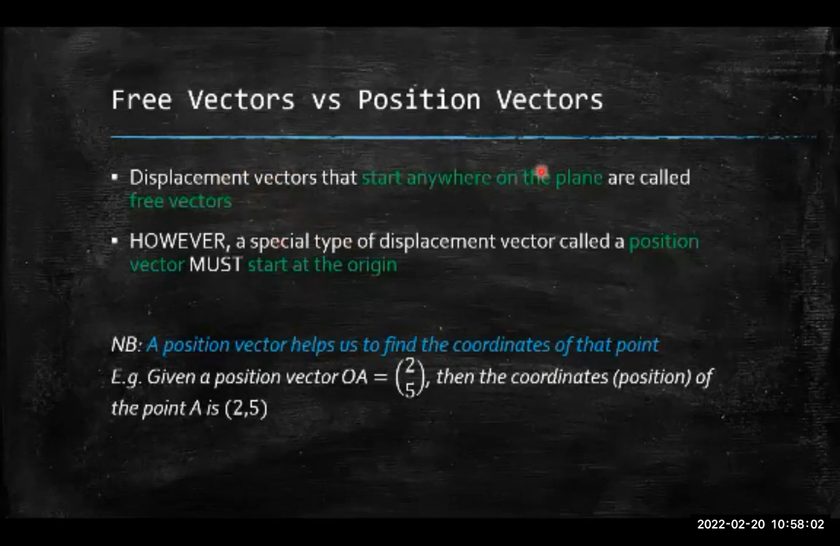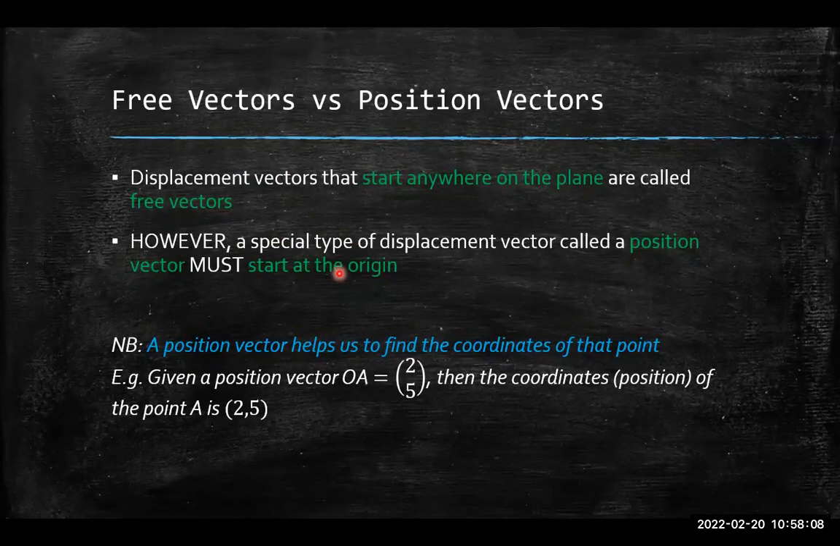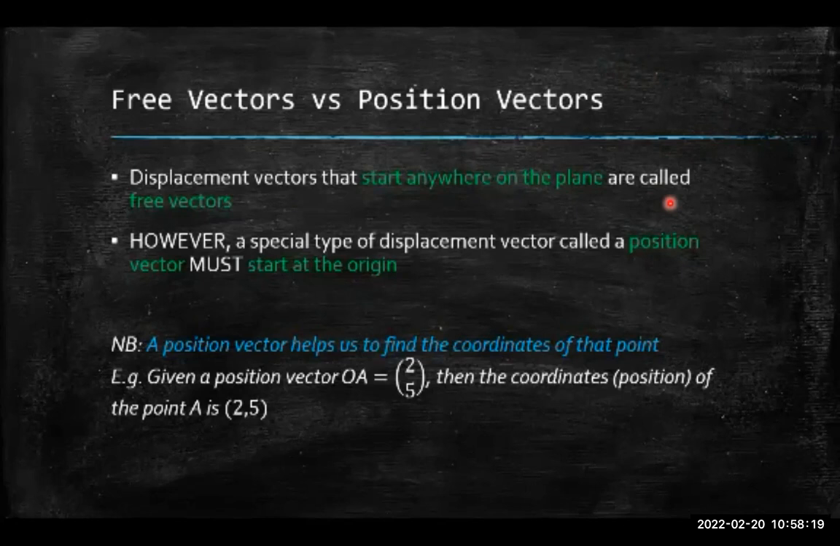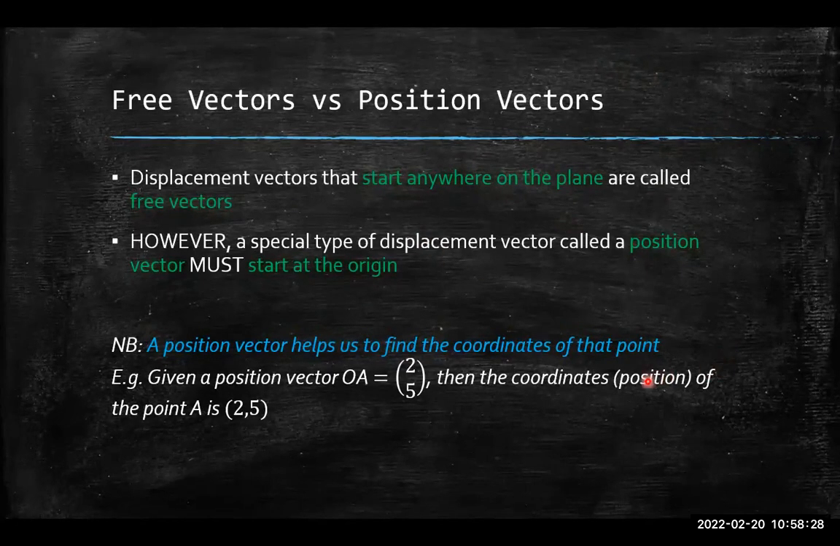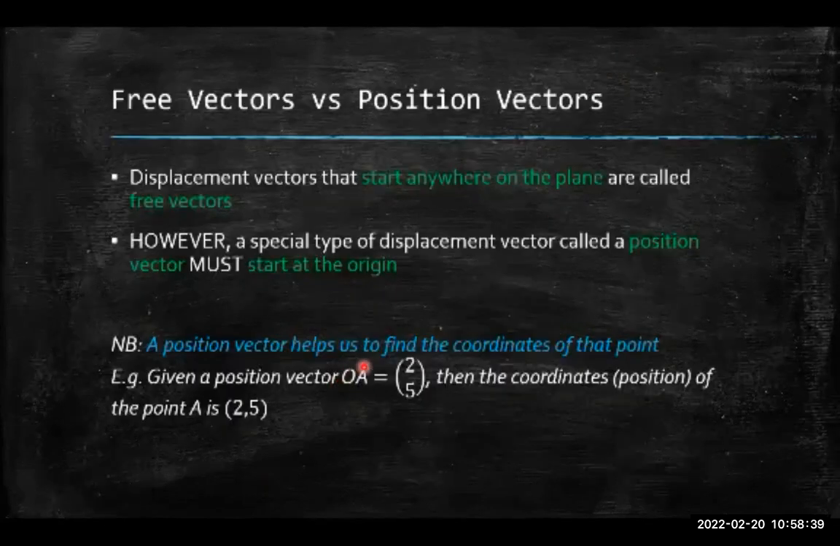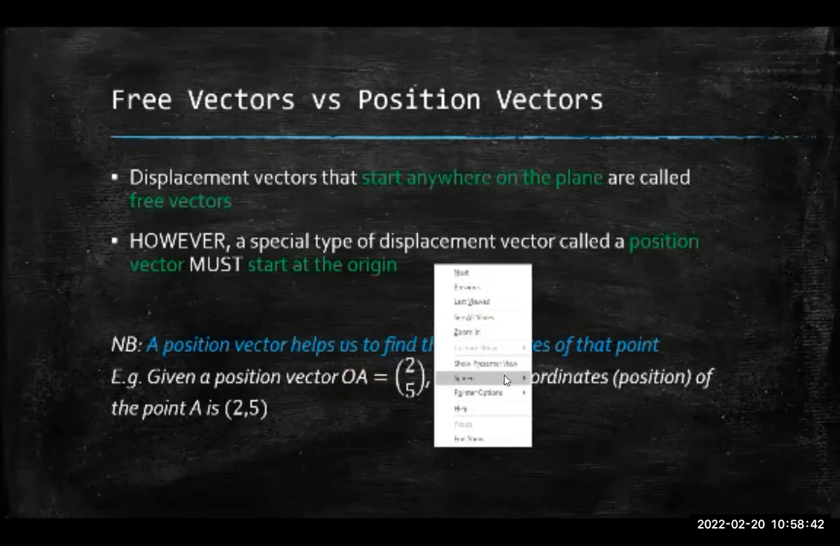So if I start a vector at any point on the plane, just like I did just now, first I started my vector at the point 1, 1, and then I started it at the point -4, 0. So I chose wherever I wanted to start that vector from. That's called a free vector because I started anywhere on the Cartesian plane. However, there's a special type of vector called a position vector, and this type of vector must start at the origin. For example, if I have, say, my position vector OA, that's how you represent a position vector, right?